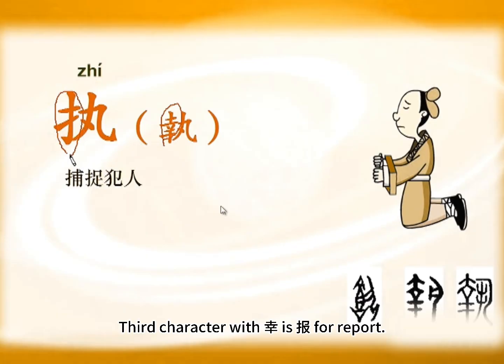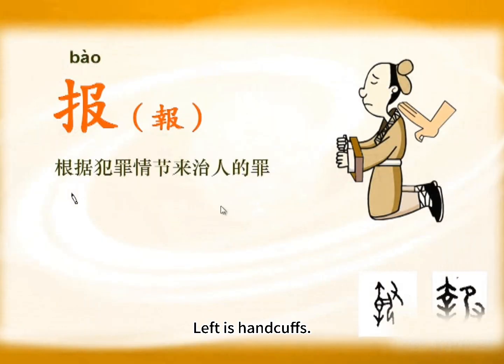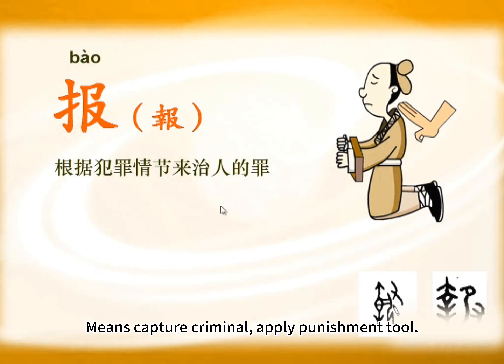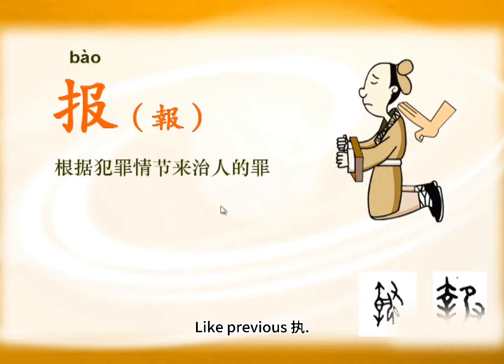Third character with 姓 is ball for report. Let's see ball's earliest form. Left is handcuffs. Right is hand-grabbing criminal. Means capture criminal, apply punishment tool. Put on handcuffs. Like previous 执. Left first written as 姓. Simplified to 提.